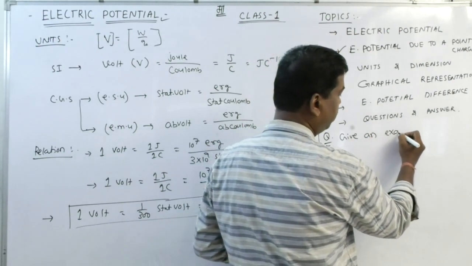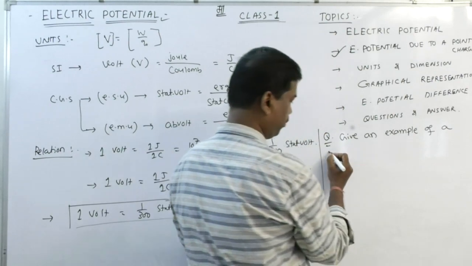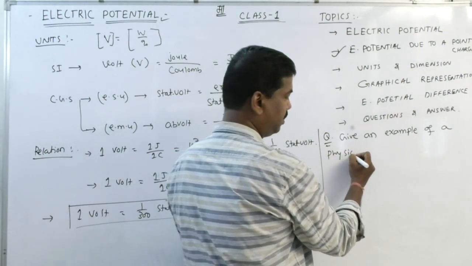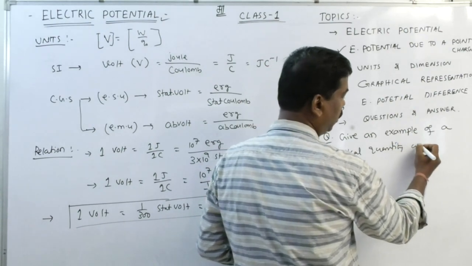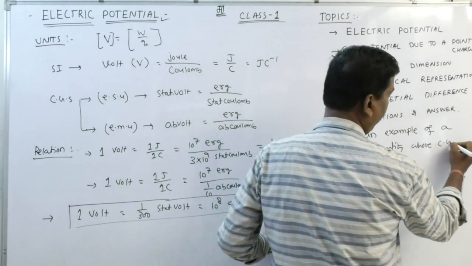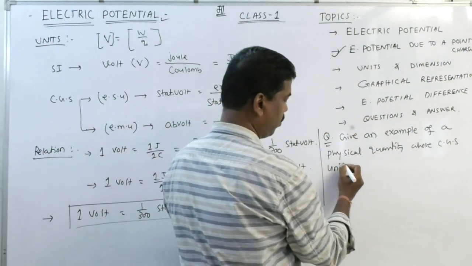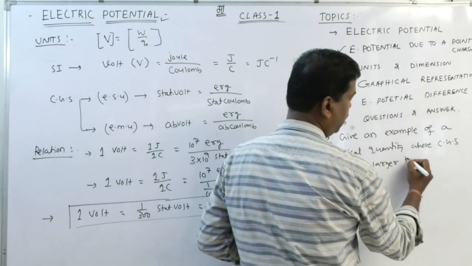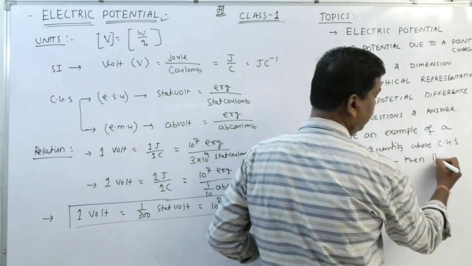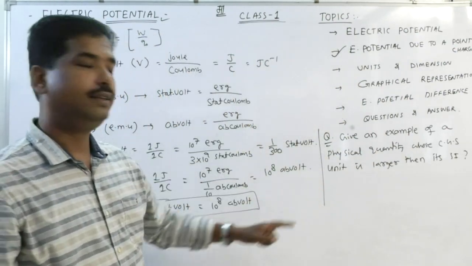Give an example of a physical quantity whose CGS unit is larger than its SI. Answer.